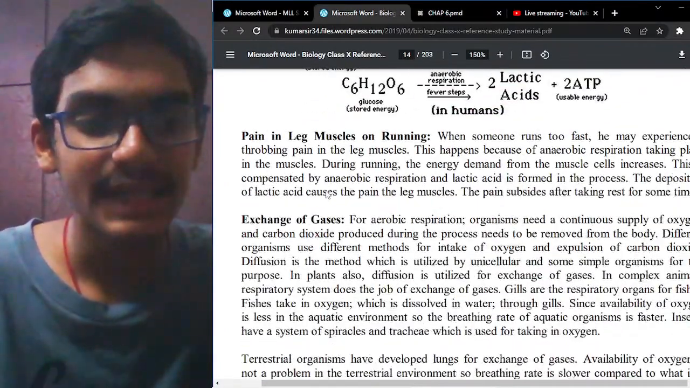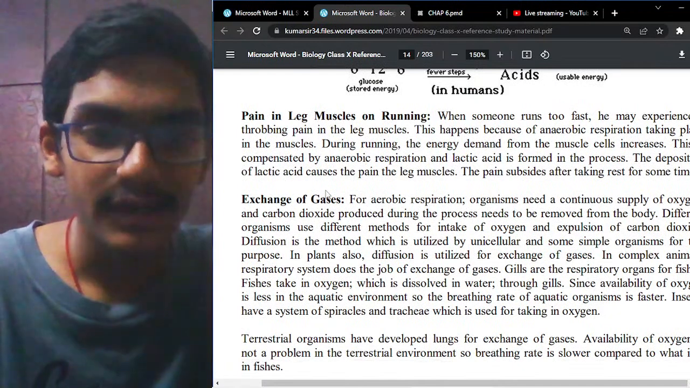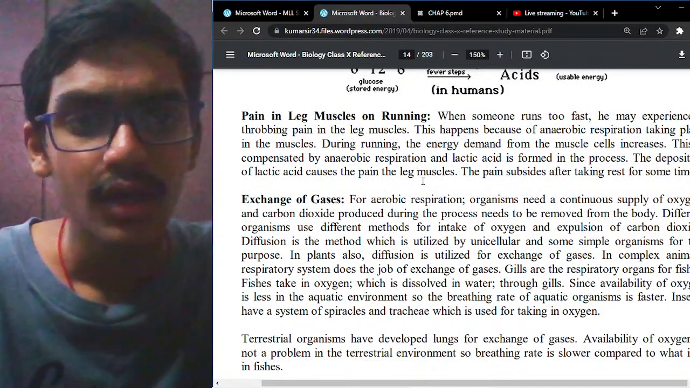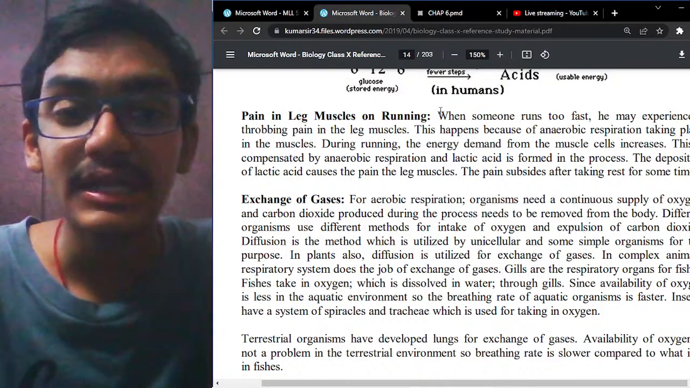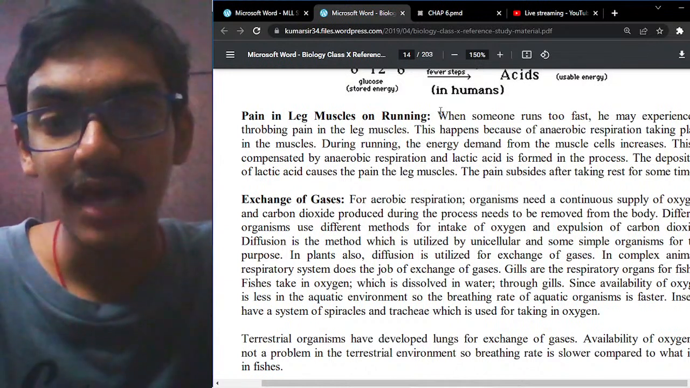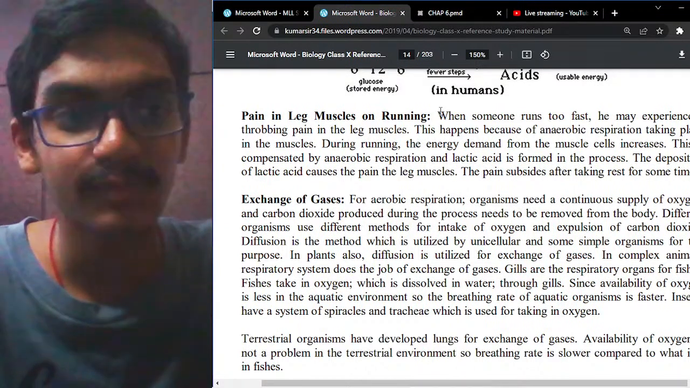I think now you have an understanding, right? In running, during a leg cramp situation also, this is used. Let me read it out. When someone runs too fast, he may experience a throbbing pain in the leg muscles. This happens because of the anaerobic respiration taking place in the muscles.